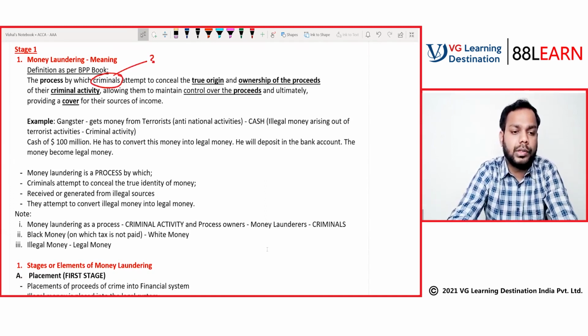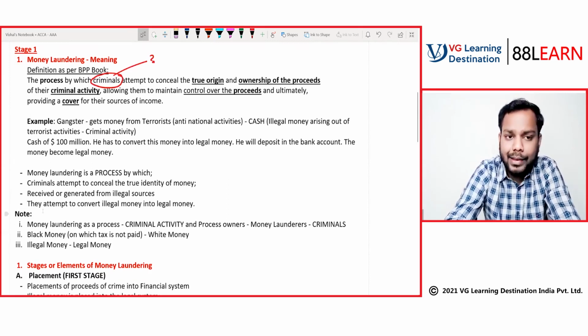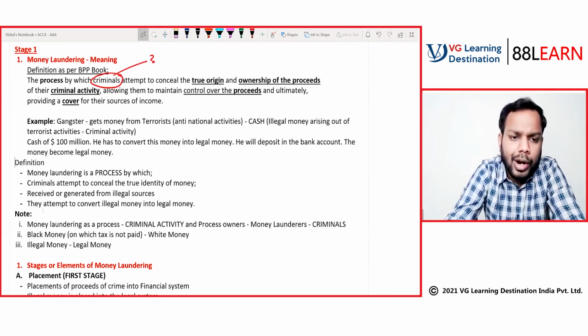Yeah, so this is a note. Now in the examination, do you need to mug up this definition? No, not required. This is an easy definition that I've given to you. You can use this, and this definition also doesn't require to be mugged up. You need to understand that money laundering is a process.